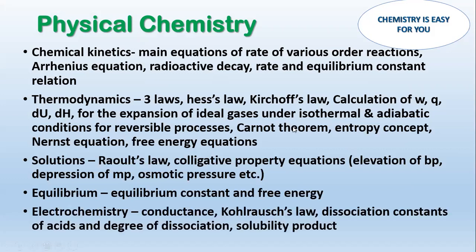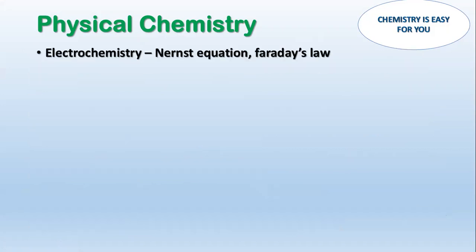Next, electrochemistry, conductance, electrochemistry. So we have conductance, Kohlrausch law, and dissociation constants of acid, and degree of dissociation. So alpha and Ka, that is the dissociation constant of acid Ka, and the degree of dissociation alpha. Then Kohlrausch law, that is at infinite dilution, how we calculate the value of conductance of a strong electrolyte, and also solubility product. These are the major concepts in the electrochemistry. And also apart from that, you also need Nernst equation and Faraday's law.